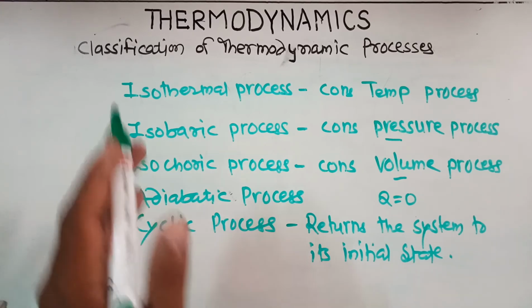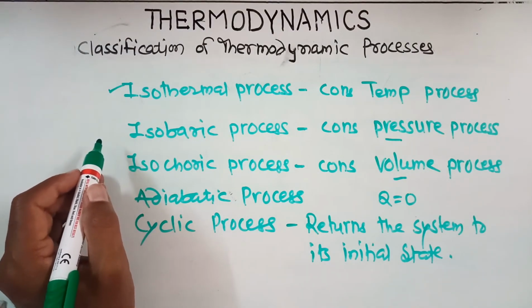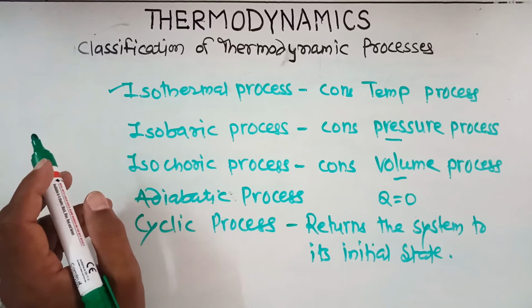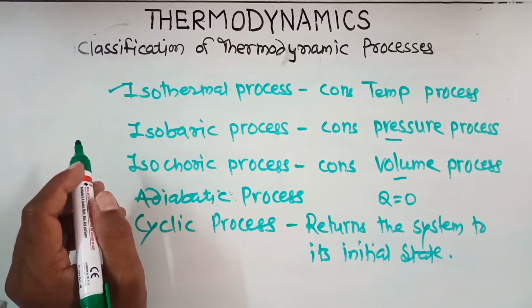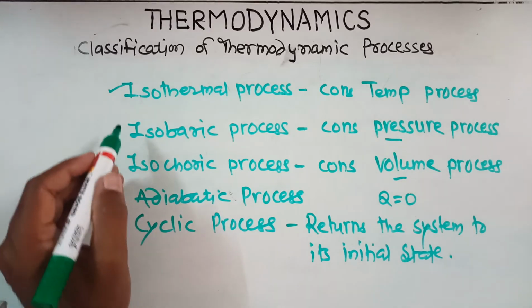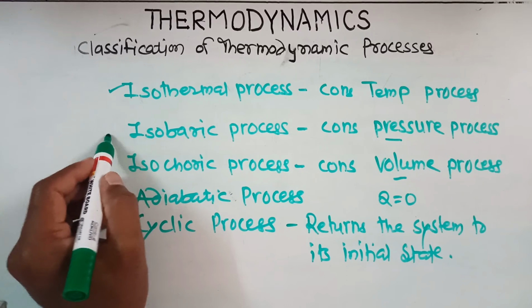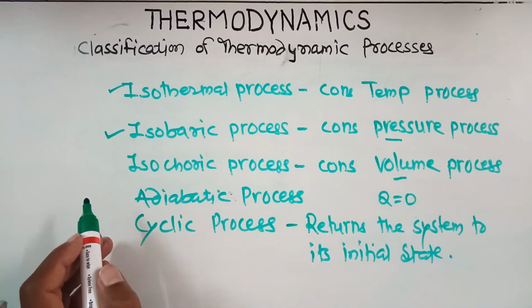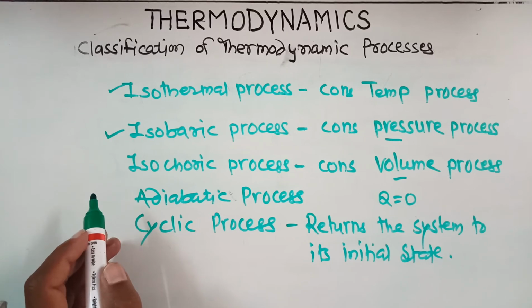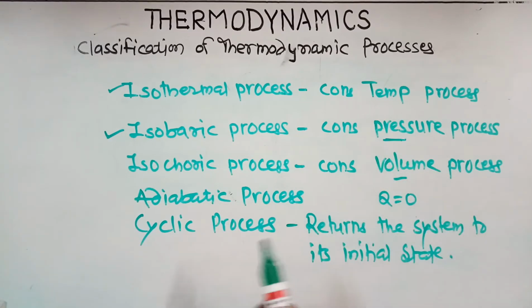Now let us see the examples of these processes. For the isothermal process, the example is melting of ice. In melting of ice, the liquid and ice coexist. The example of the isobaric process is the boiling of water; the water is boiled at constant pressure.